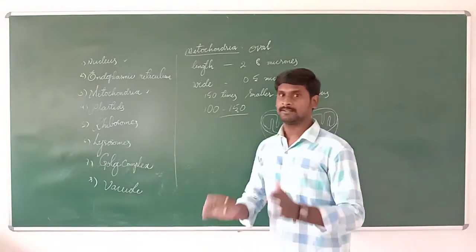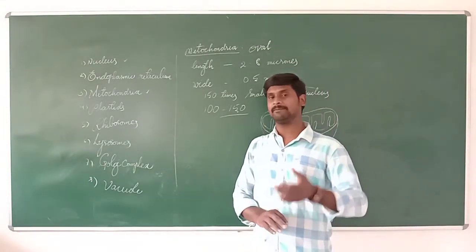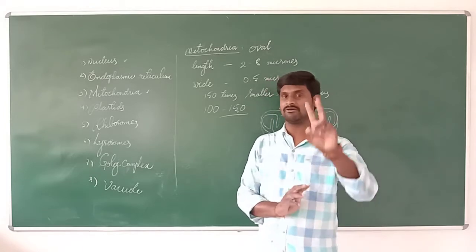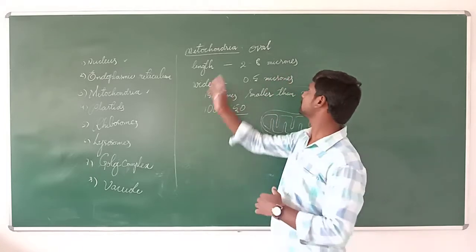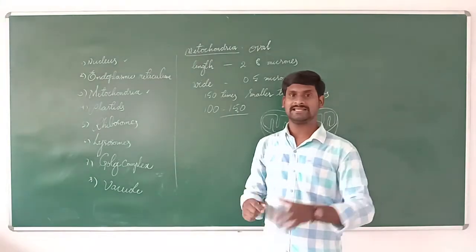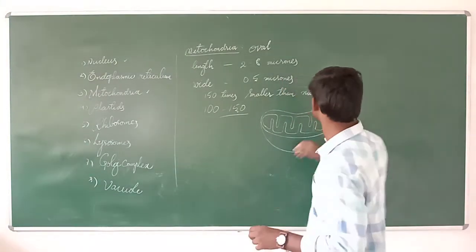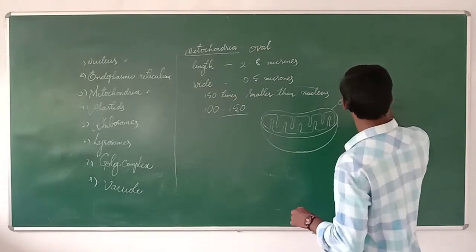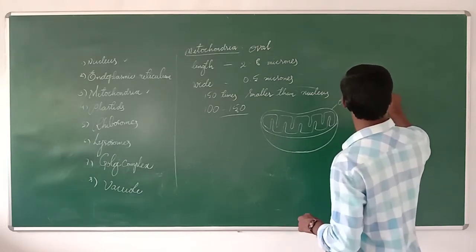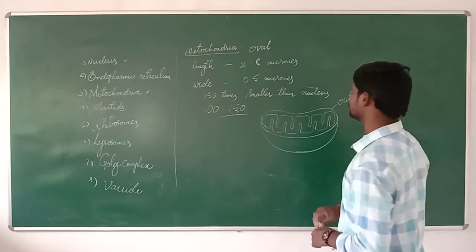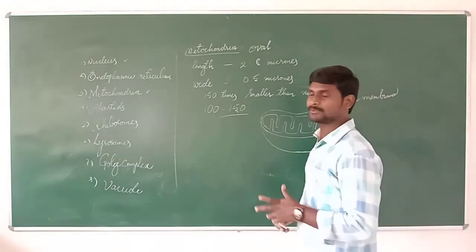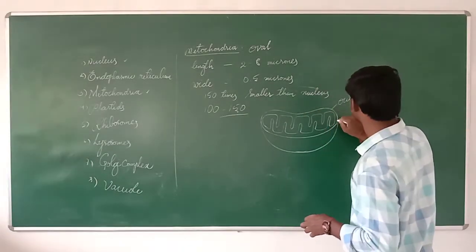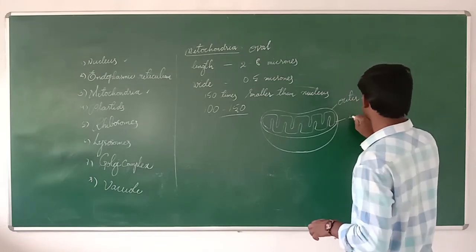We can see the mitochondria is covered by two membranes, and it has an oval shape. The meaning of membrane is layer, like a skin to us. One is called the outer membrane, the outside layer. The membrane present inside is called the inner membrane.